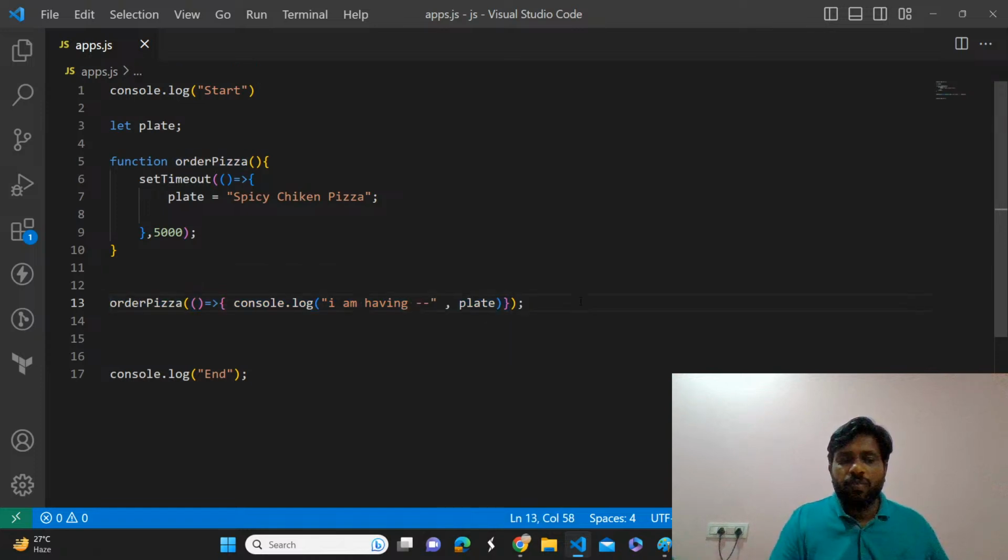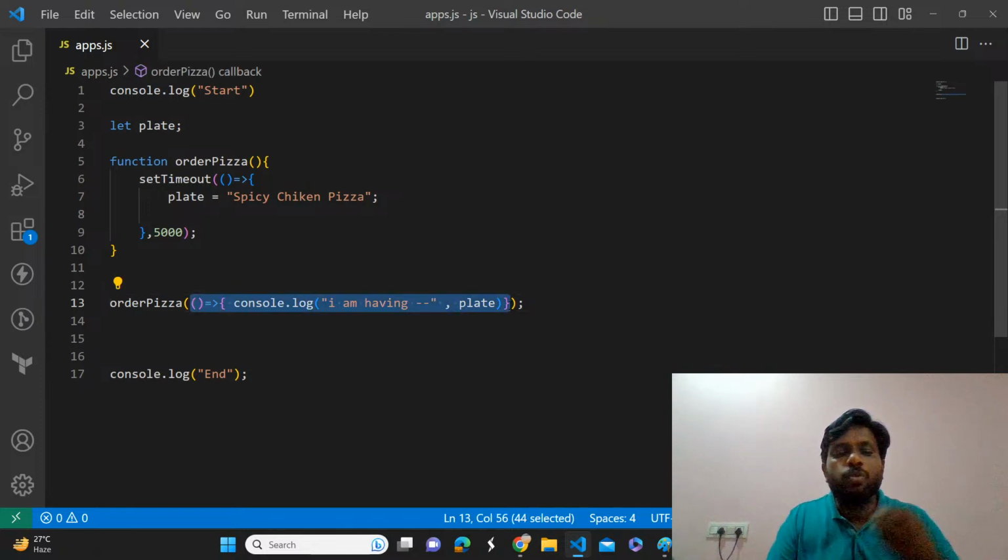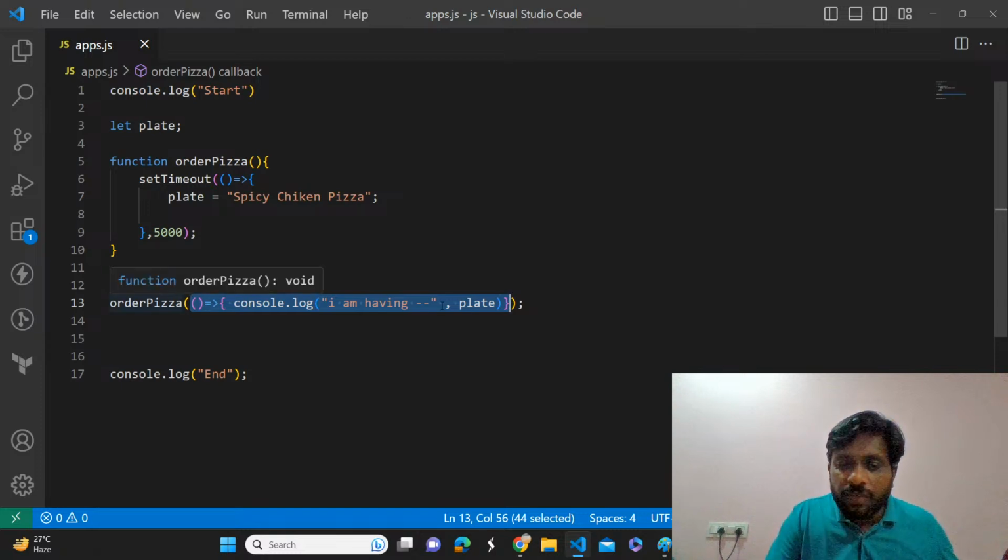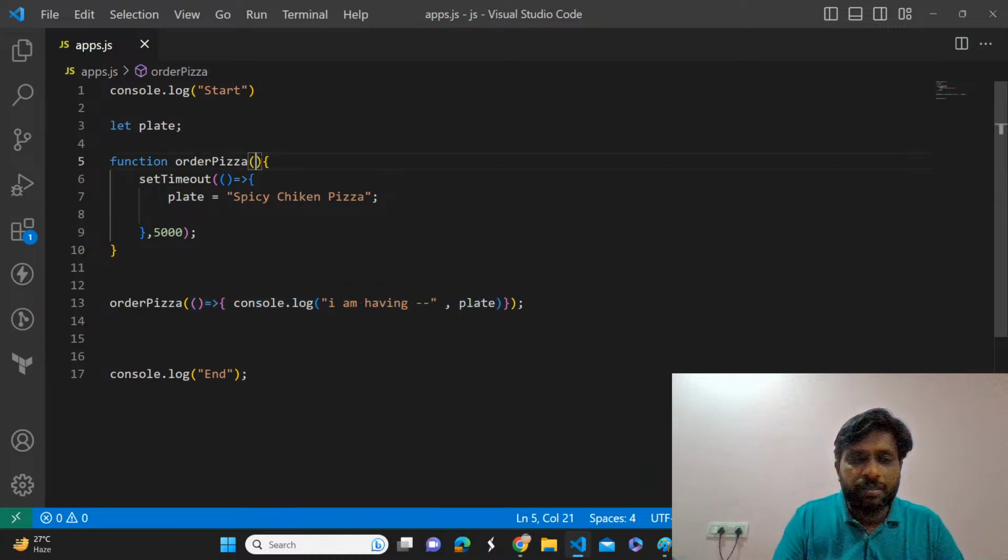Which is the higher order function? Order pizza. Order pizza is accepting a function as an argument, that's why it is a higher order function. So what can we call this function? Callback function.